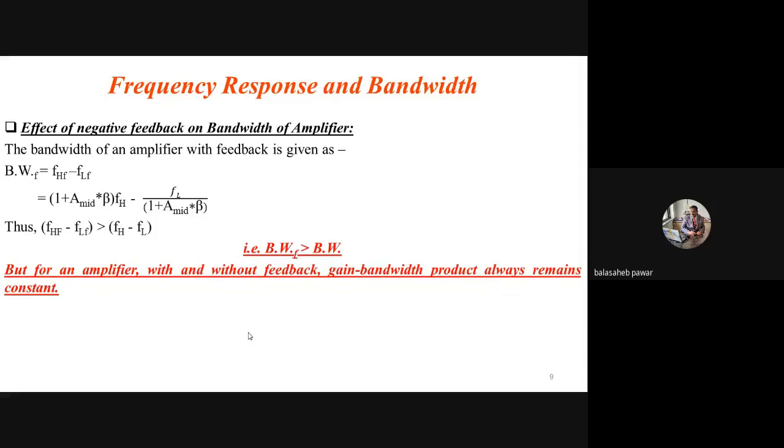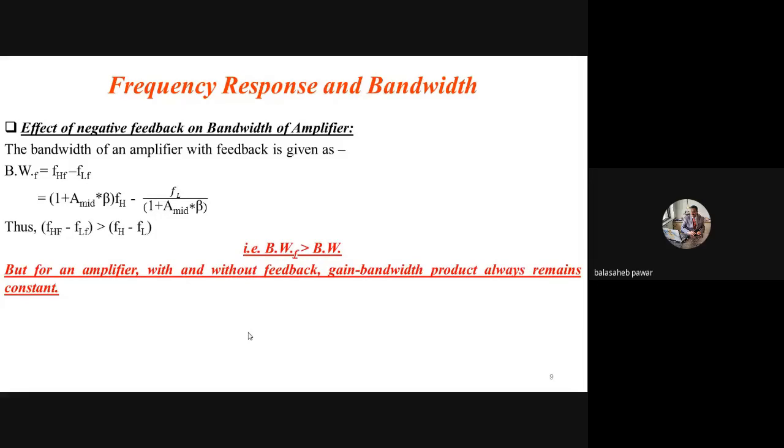And what are FHF and FLF? We already derived these two equations in terms of the capital D factor. FHF is capital D times FH, that means 1 plus A mid into beta times FH, minus FLF. We observed that FLF equals FL by 1 plus A mid into beta. Right?